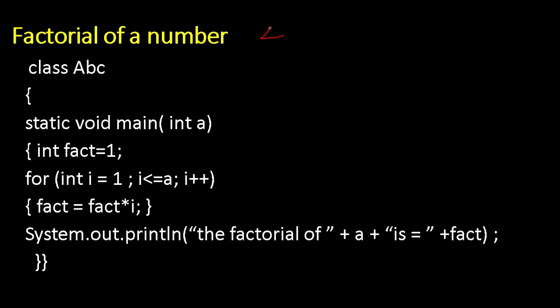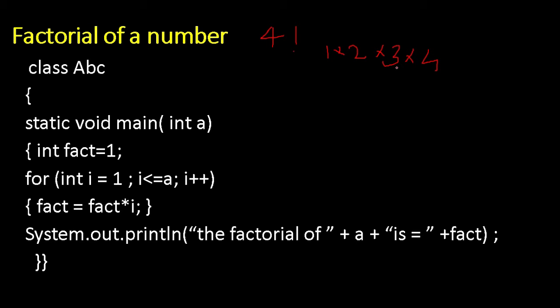This is the mathematical notation for factorial, meaning 1 into 2 into 3 into 4. This is 4 factorial.